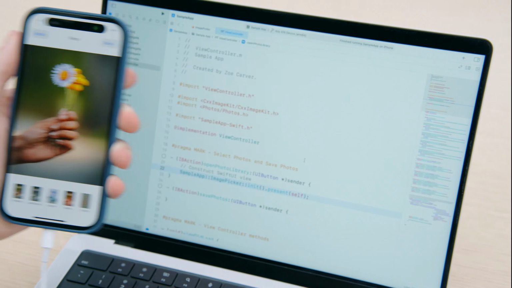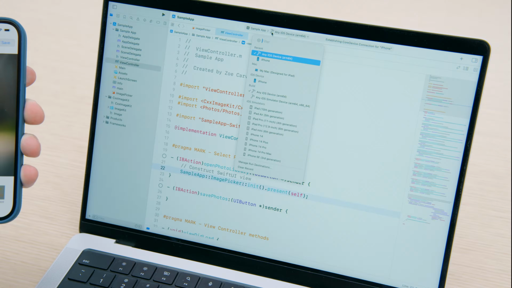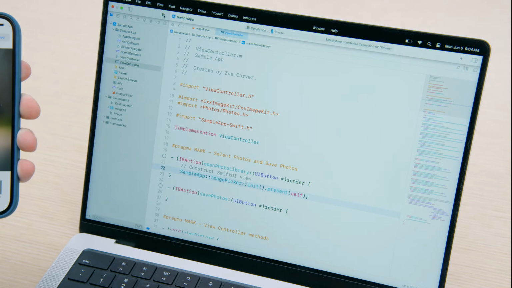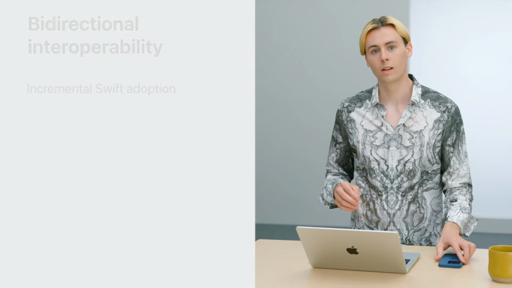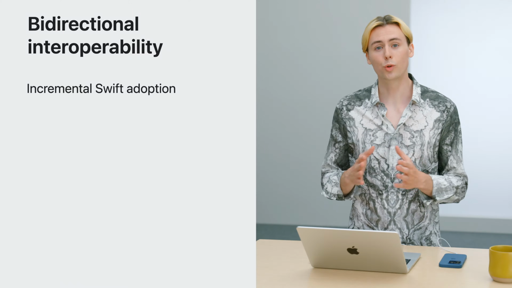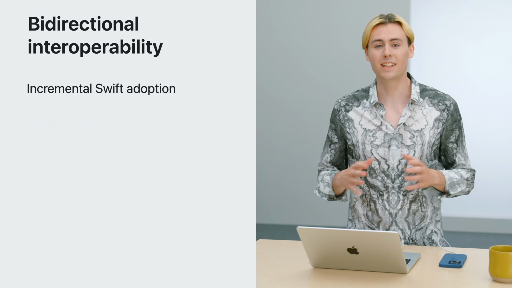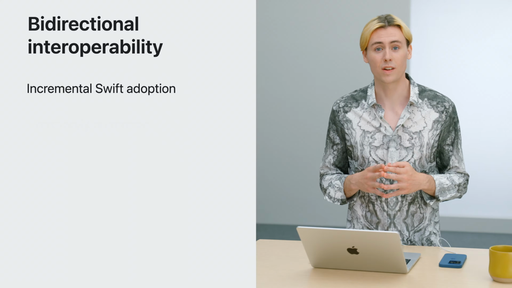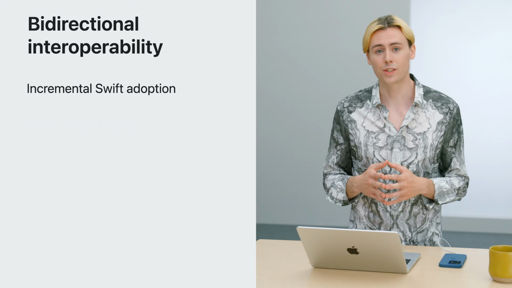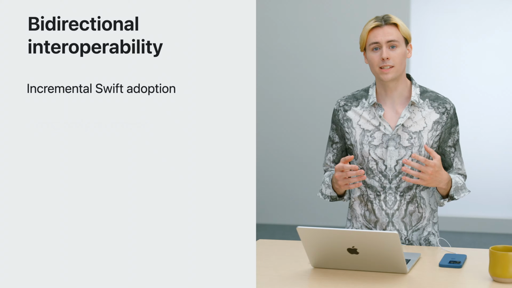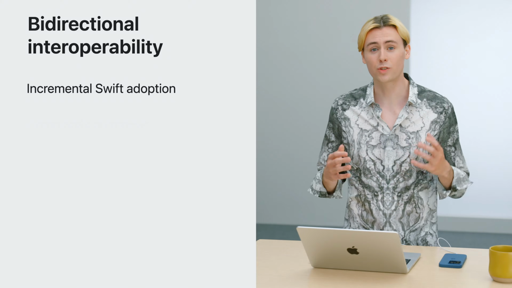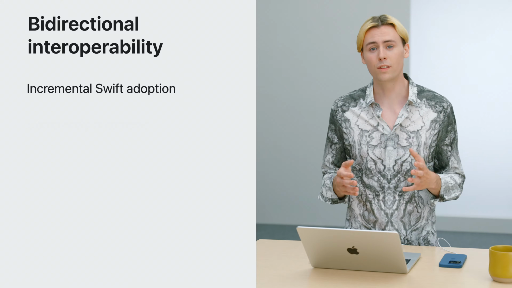After I build and run the app, you can see our new SwiftUI view directly imported into my Objective-C++ app. This was an example of truly bidirectional interoperability. I was able to seamlessly use C++ types and functions in Swift and vice versa. In C++, I was able to construct and use a SwiftUI view, where the body of the view called back